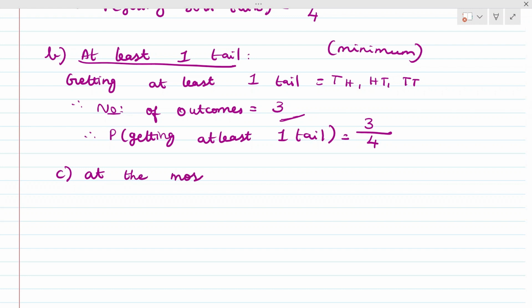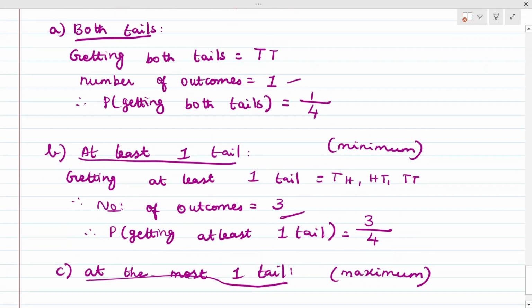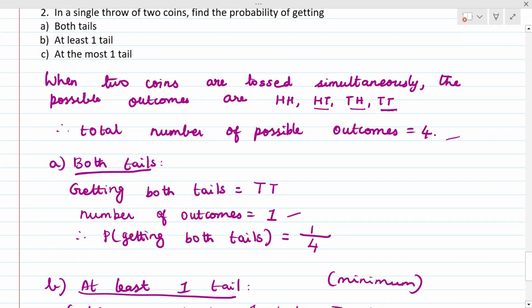At the most one tail. At the most means minimum. Oh, sorry, at the most means maximum. Maximum one tail. Minimum it can be 0 in this. So we'll see here in our possibilities.